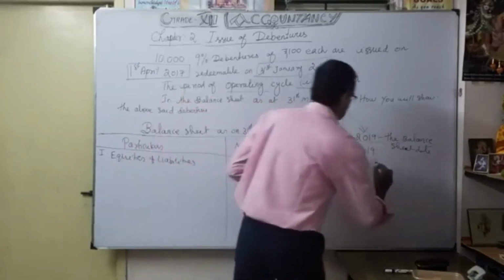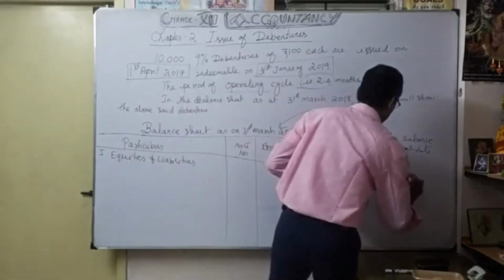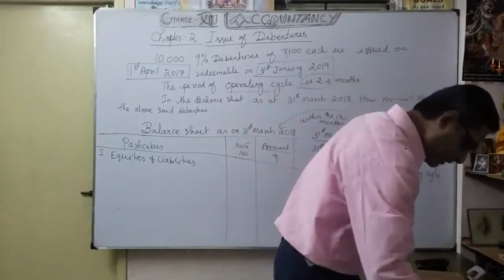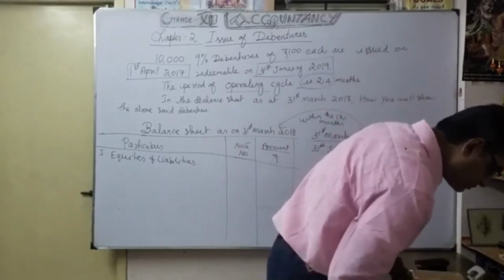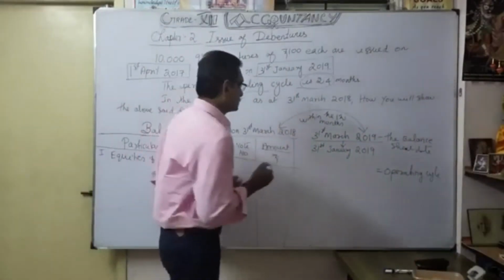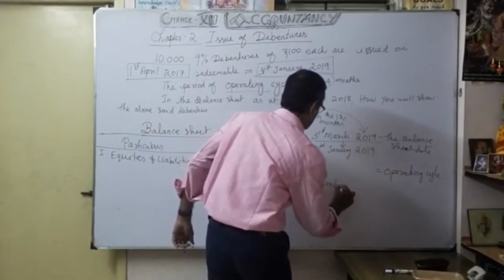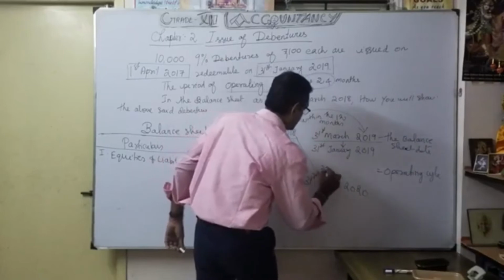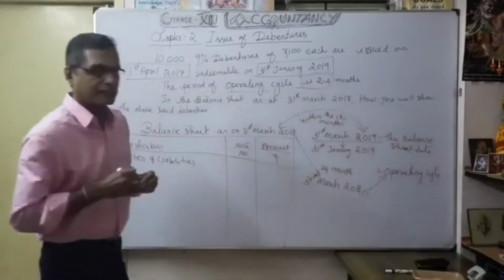Then our operating cycle. Okay, so how are we going to calculate our operating cycle? It is going to be 2020. That is, after 12 months from here, 31st March 2020. So from here our operating cycle is 24 months. Okay, so within the operating cycle.